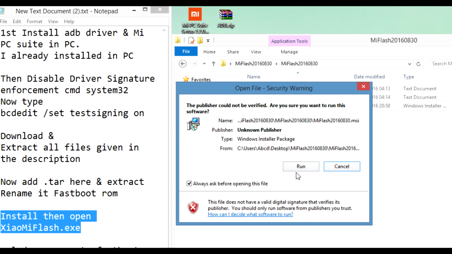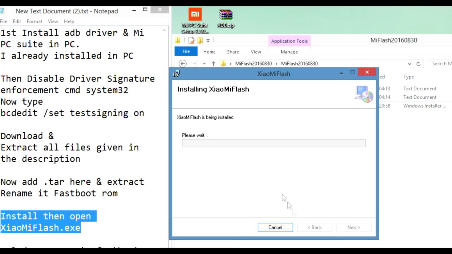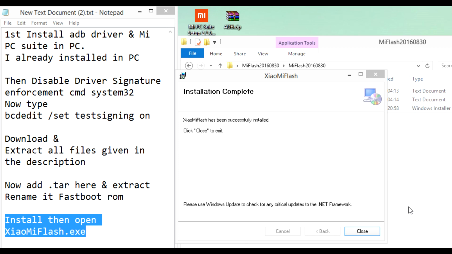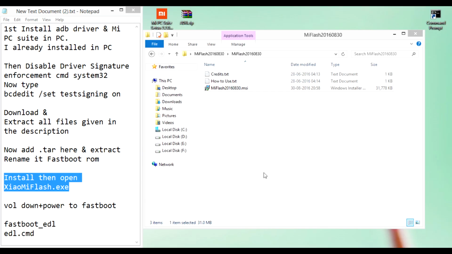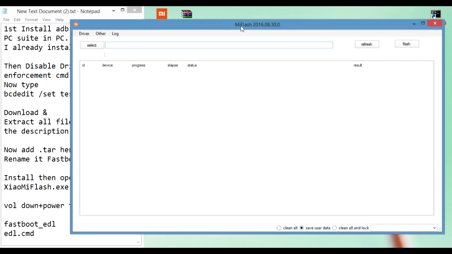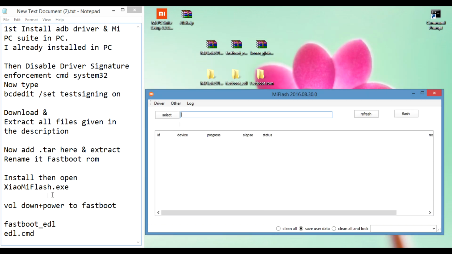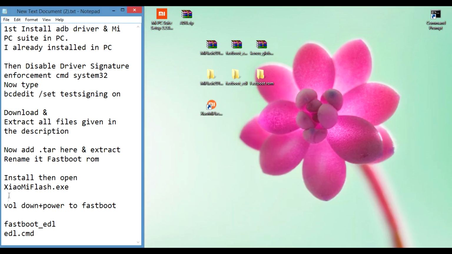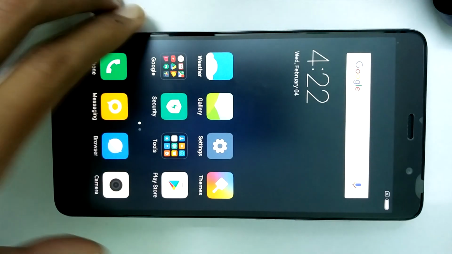Now install Xiaomi Mi Flash and then open it. Now we need to boot our phone into Fastboot mode.